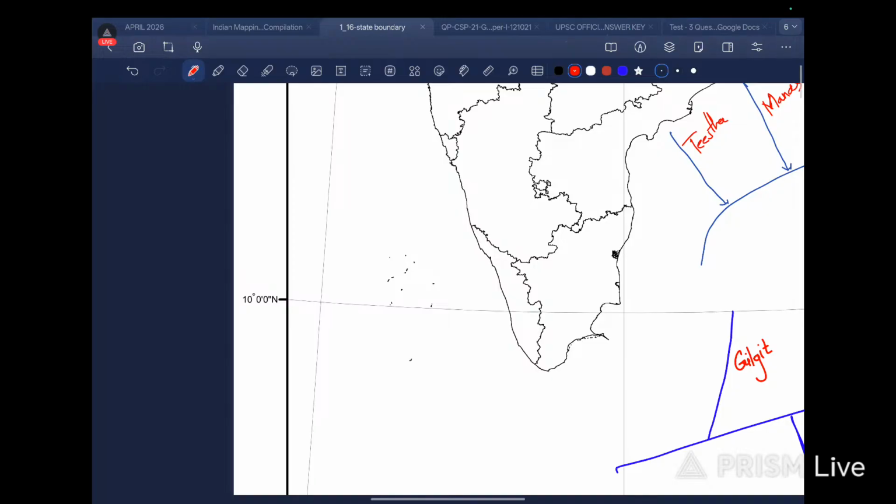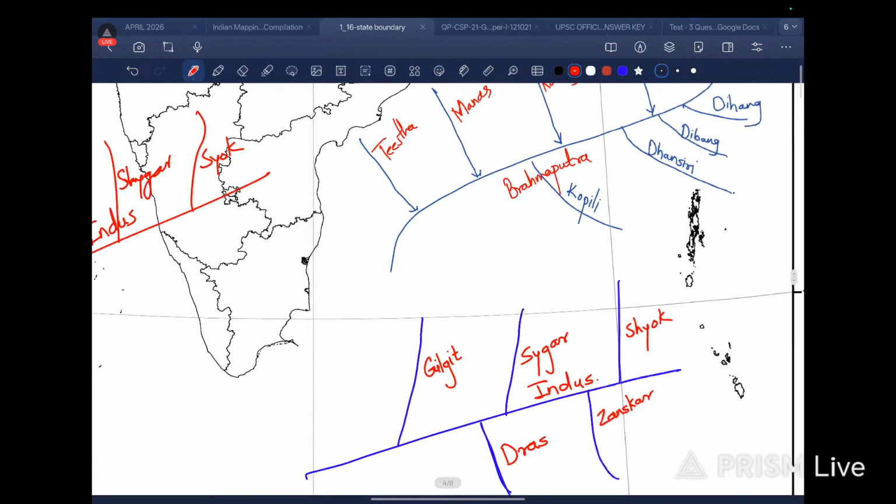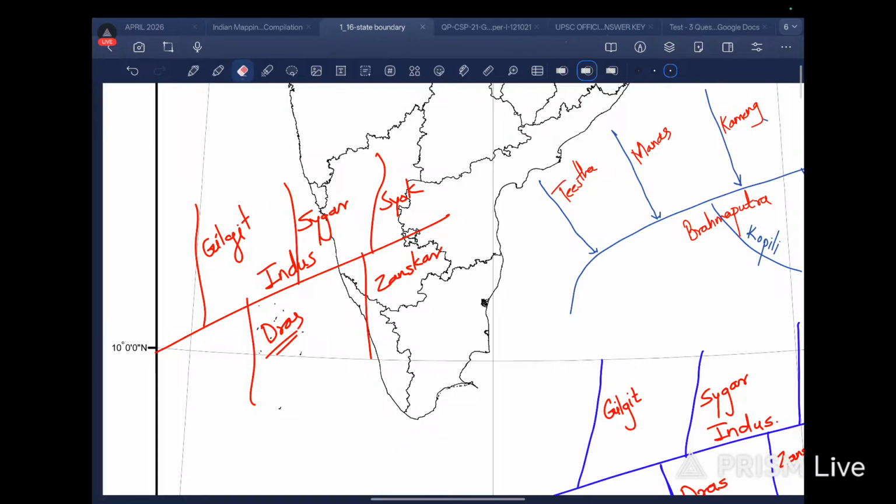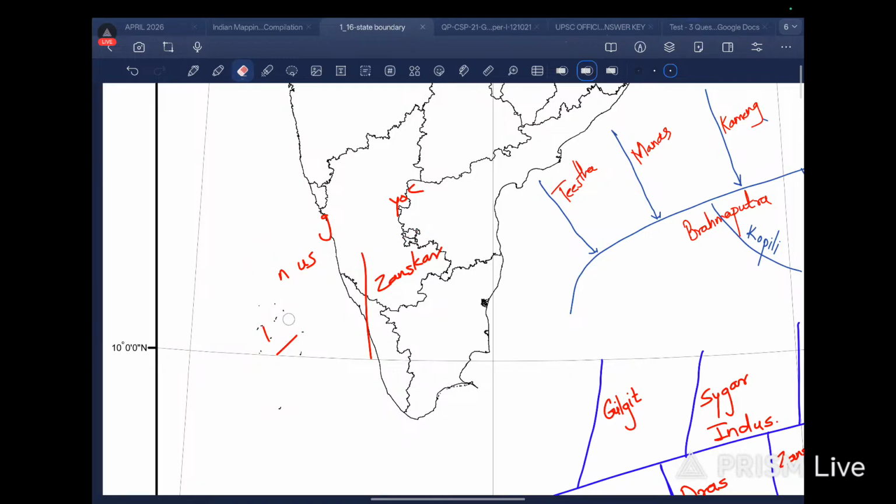So what we were doing is we were doing Indus River, right? Here we have Shok, Saigar. What was the spelling? Let me check. It was Saigar, not Shai. Shok, Saigar, Gilgit. Then we have here two, Zanskar and Dras. That's it. We are done for Indus as well.